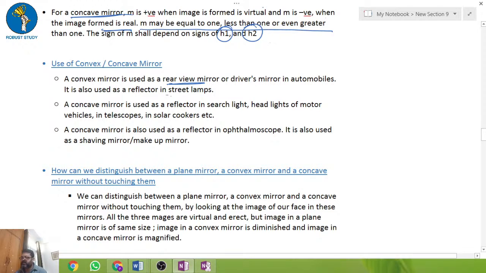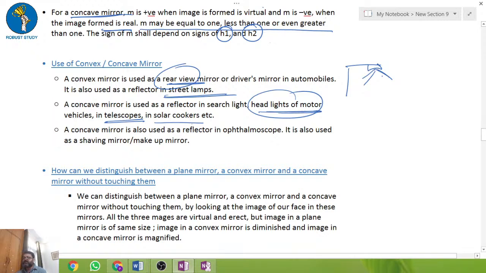It is also used as a street lamp reflector. The concave mirror is used as the headlight of a motor. Don't get confused between the rear view glass and the headlight; both are used in the motor vehicle. The concave mirror is also used in a telescope because it works as a converger, and by dentists and ENT doctors.